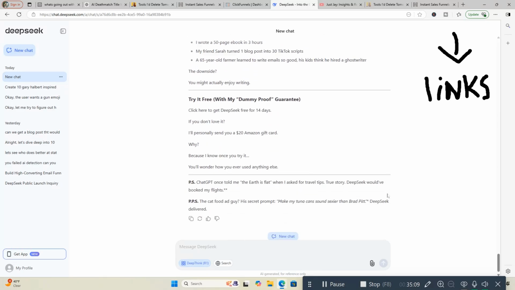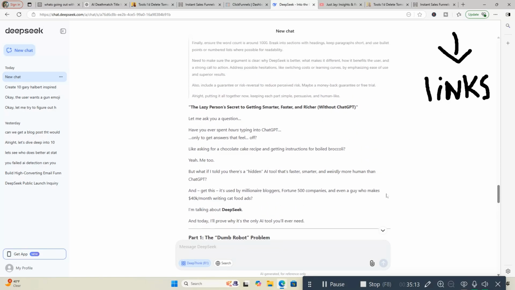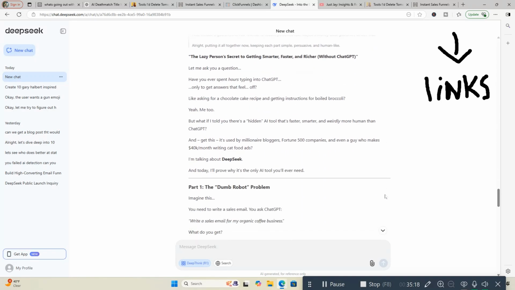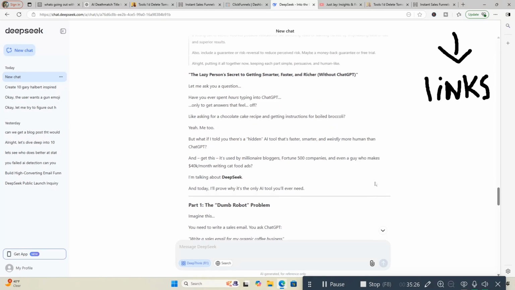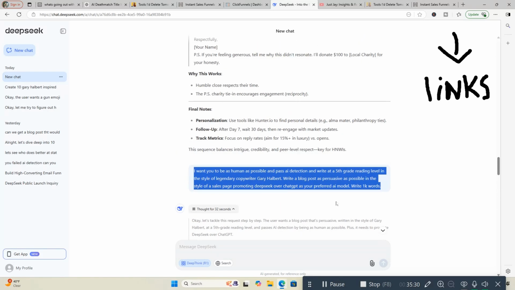Now, 100% for sure, this is where I think DeepSeek excels. It's selling stuff like affiliate products, blog posts. Now, if you get a good prompt into ChatGPT, it does well. But if you get the same prompt into DeepSeek, it's going to do even better. This is just with that little prompt for the test, and it's coming up with great copy.